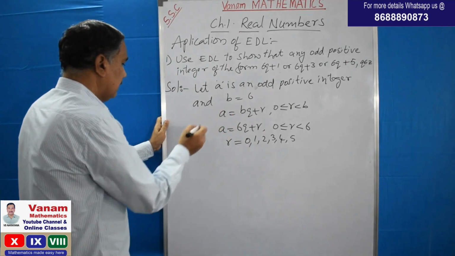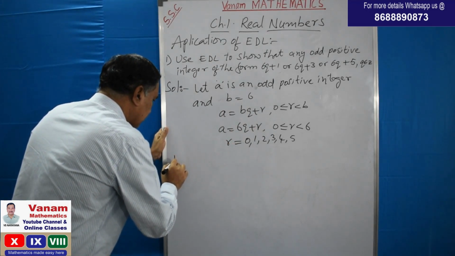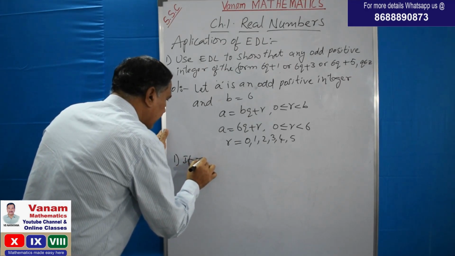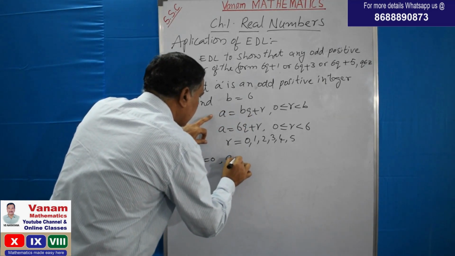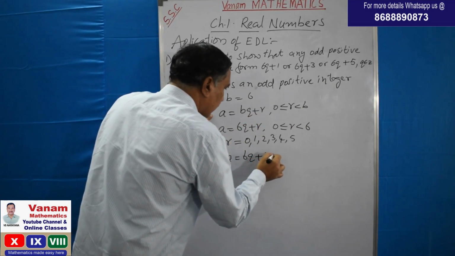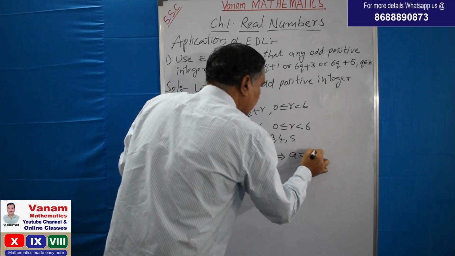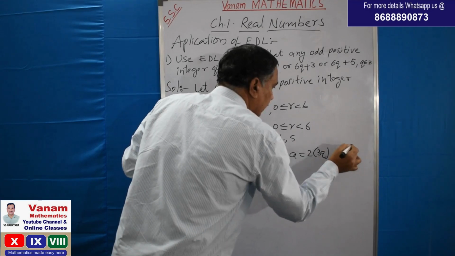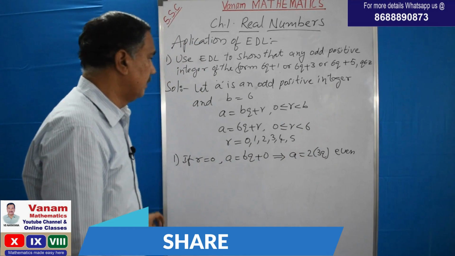Okay. Now let us check the conditions. Different cases. First case. If r is equal to 0, then what happens? A is equal to 6q plus 0. We are taking r is equal to 0. So that implies A is equal to 2 into 3q, where it is an even number. 2 into a multiple means it is an even number.